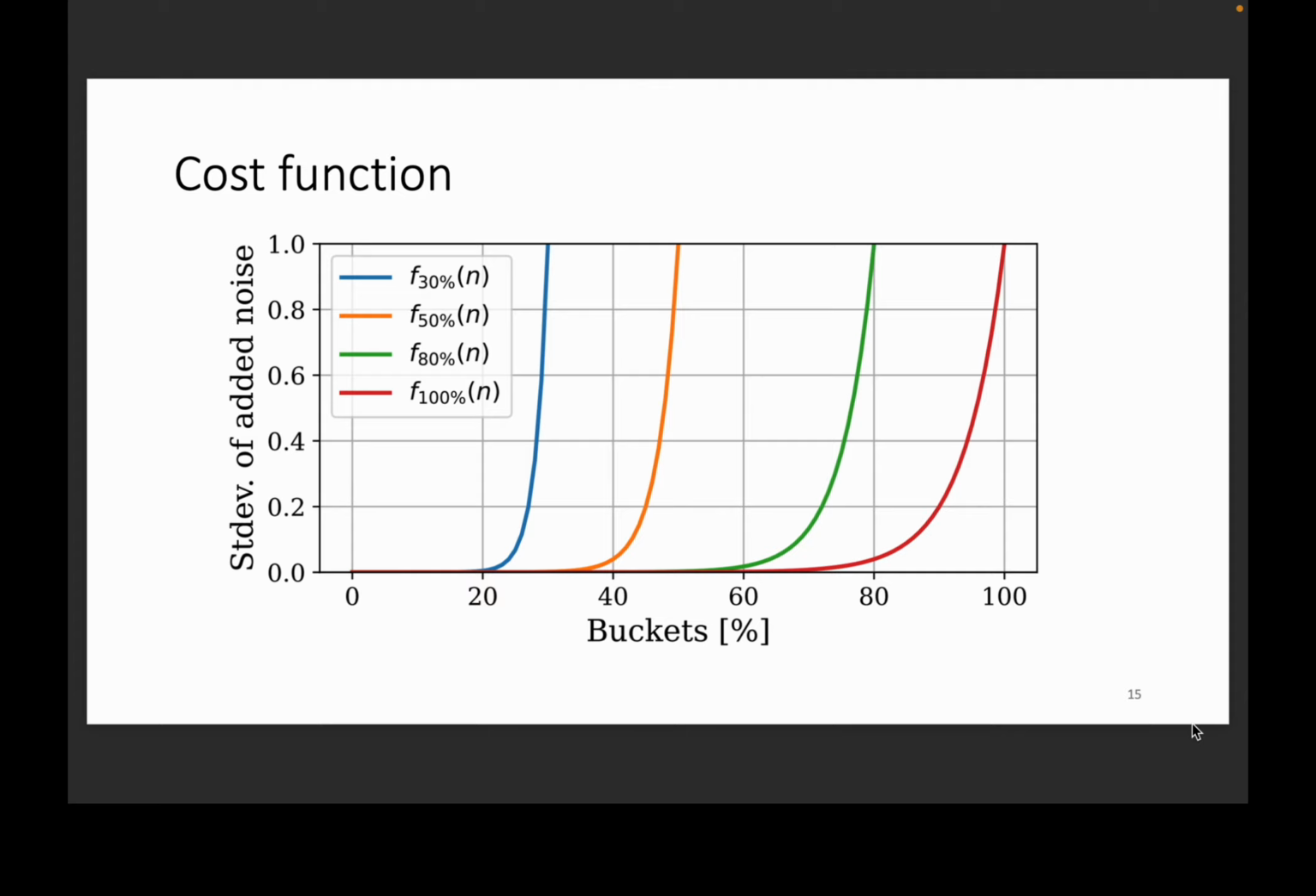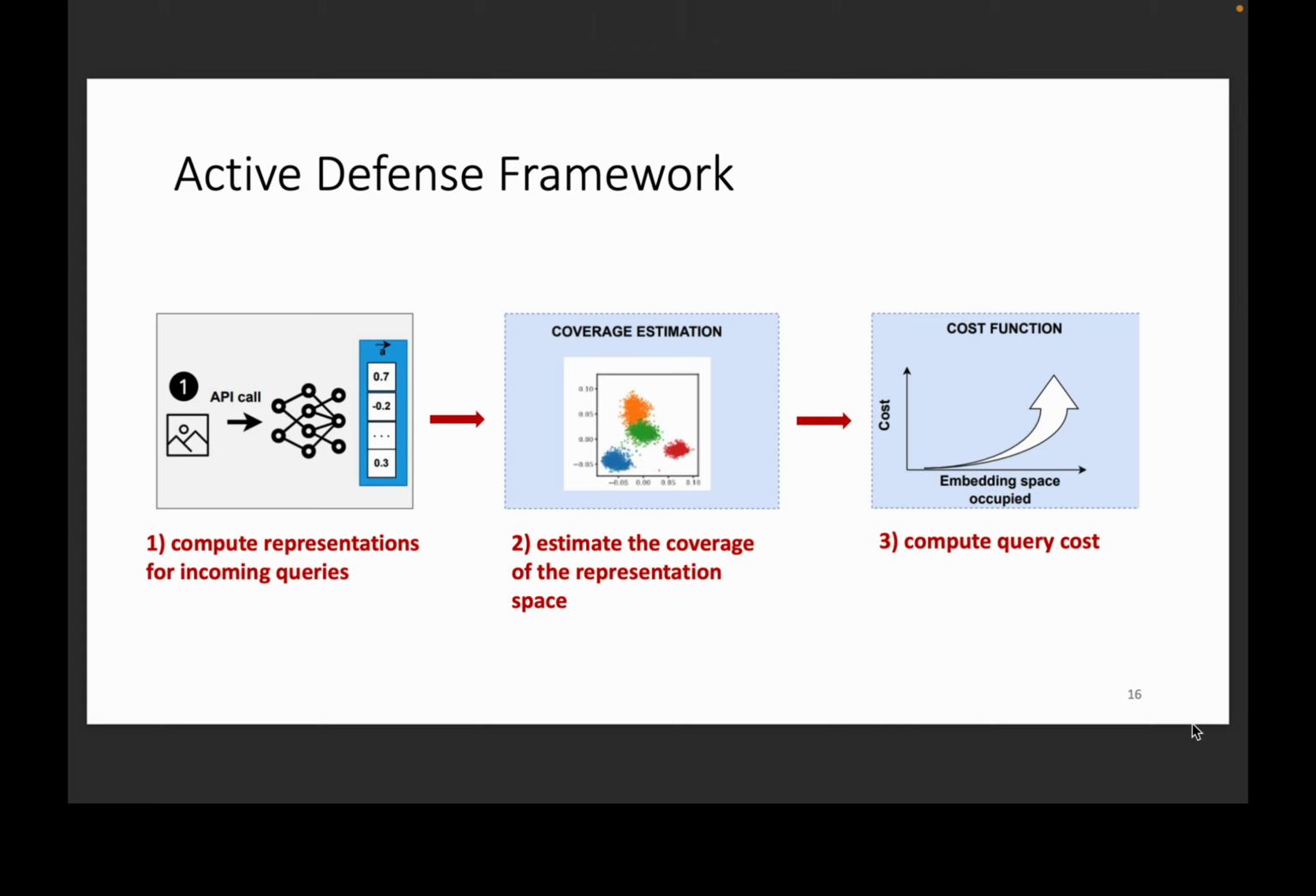Overall, our B4B works as follows. First, we obtain the representation for a user query. Then, we measure the coverage of the latent space from queries sent by a user. We map this coverage to a cost, adjusting the utility of the representation by adding noise.